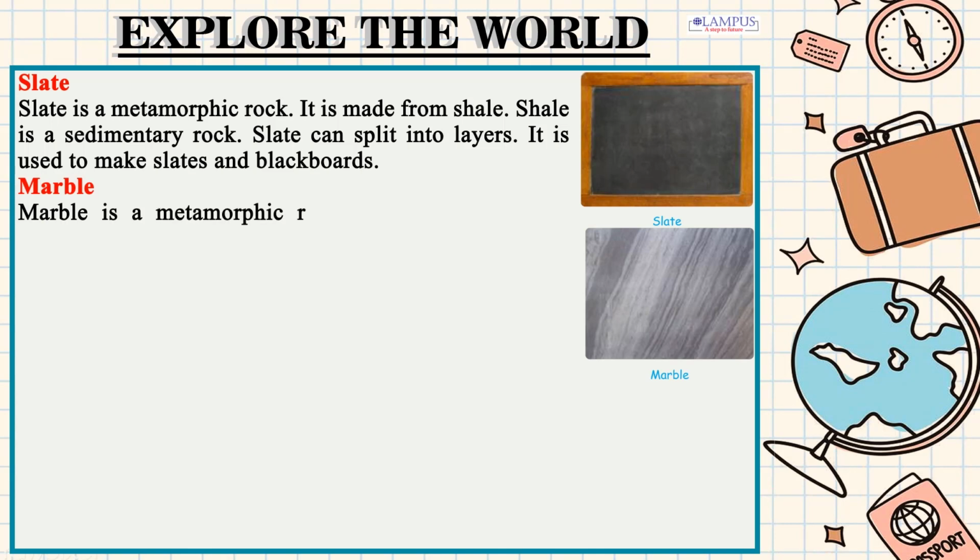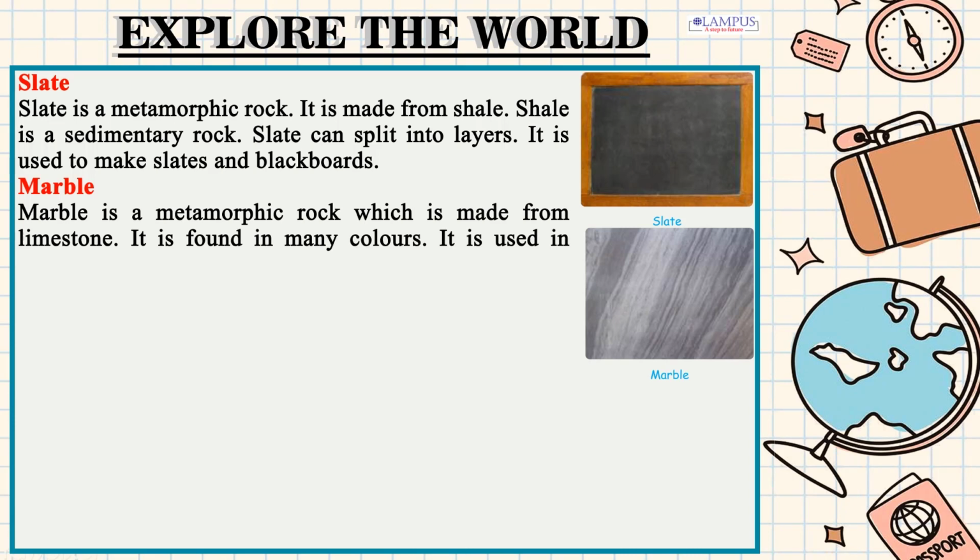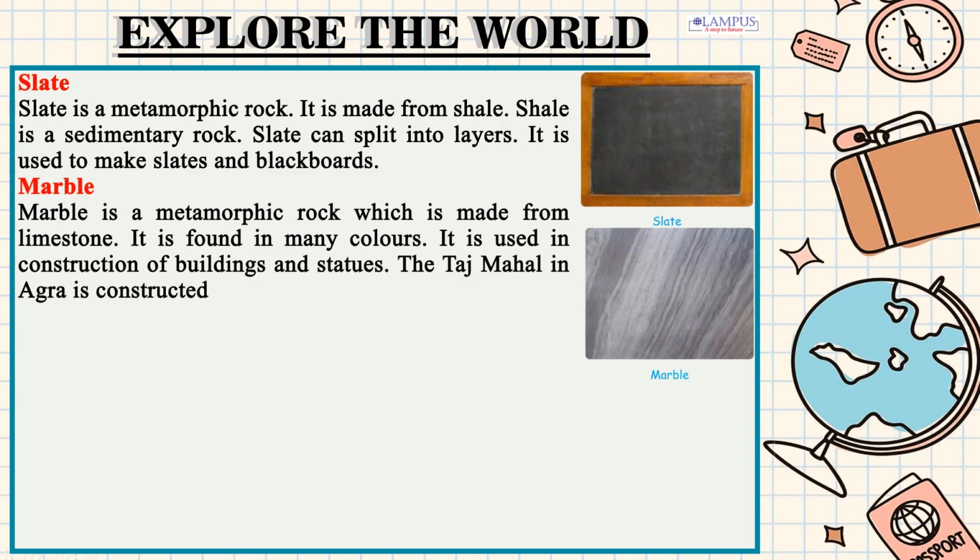Marble. Marble is a metamorphic rock which is made from limestone. It is found in many colors. It is used in construction of buildings and statues. The Taj Mahal in Agra is constructed from white marble.